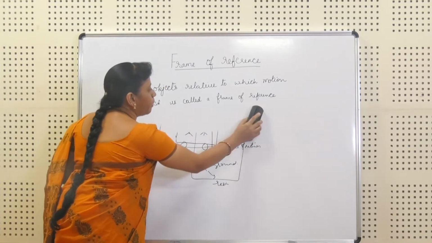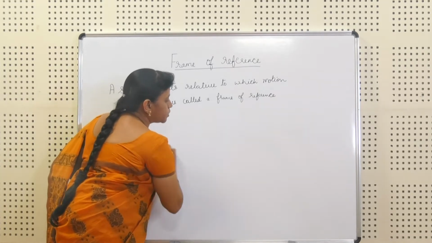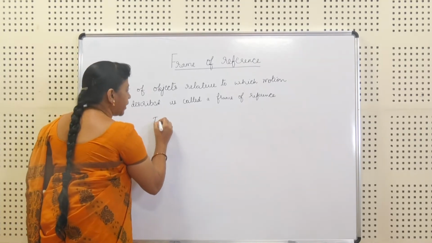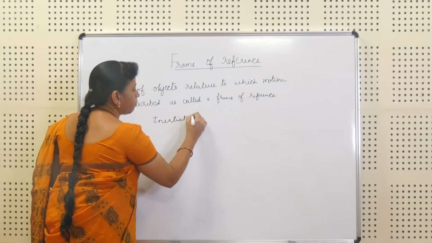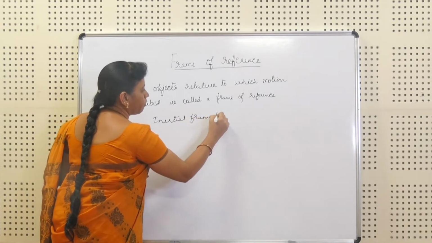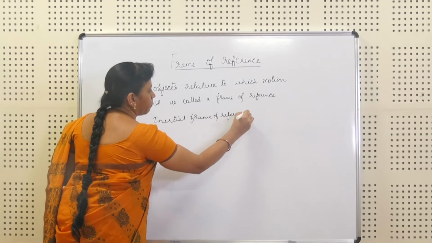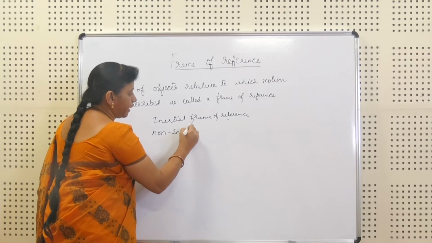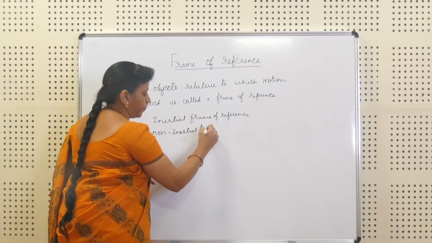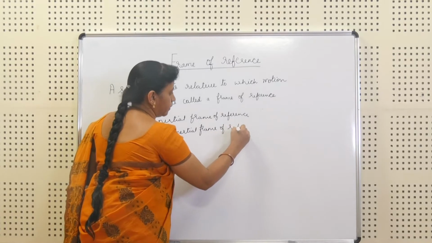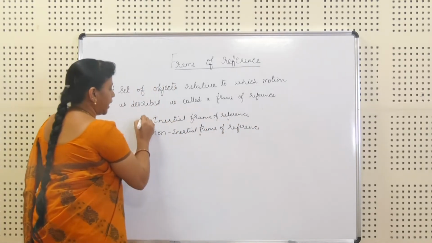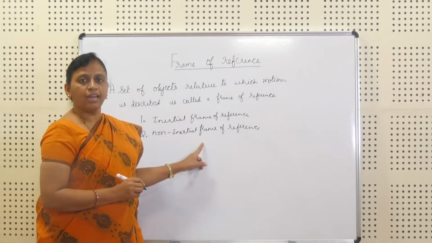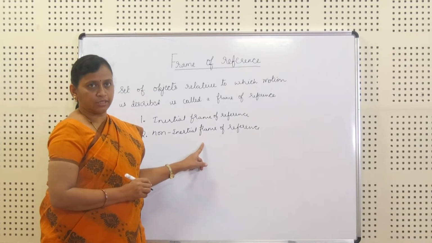Now, under the frame of reference, there are two types: one is the inertial frame of reference and the other is the non-inertial frame of reference.